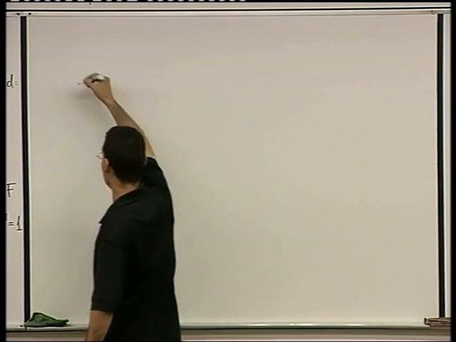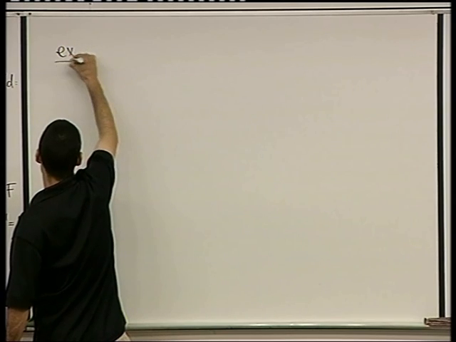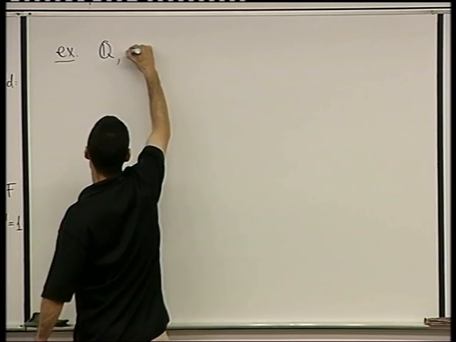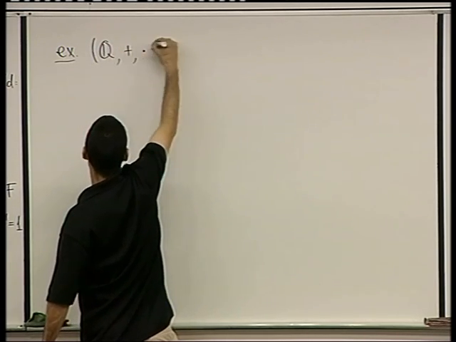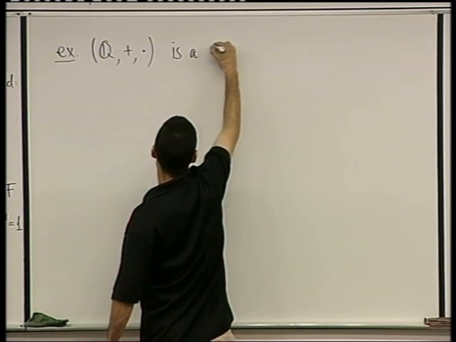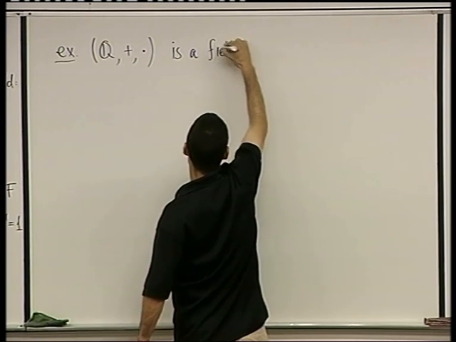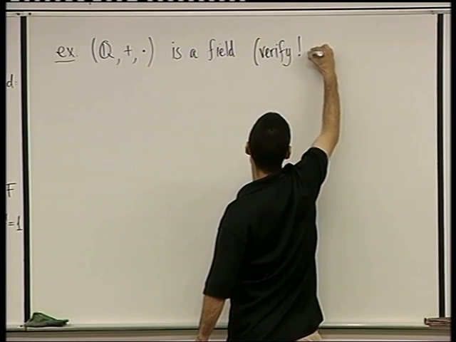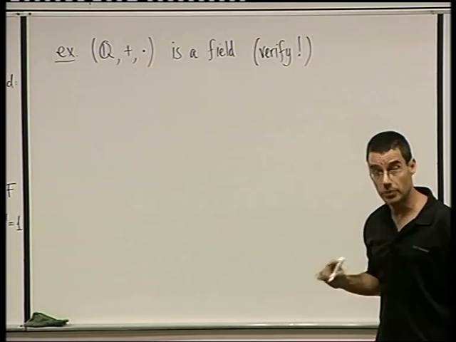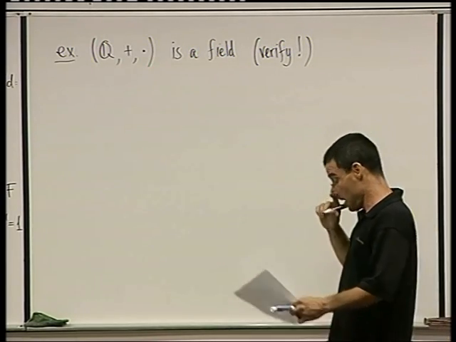Okay, so example, Q with plus and multiplication is a field. Verify. Verify that you believe all these 11 axioms. Do it. It's good practice.